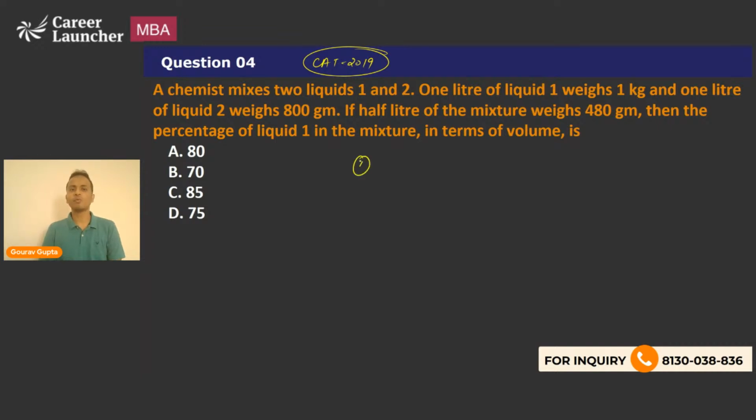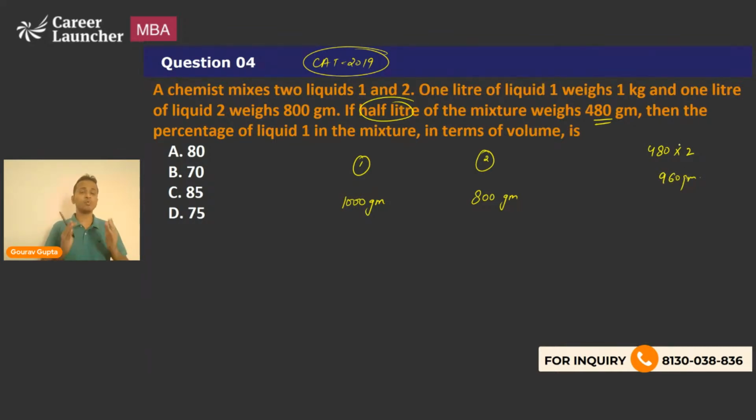Now we have liquid 1 and liquid 2. 1 liter of liquid 1 weighs 1 kg, or 1000 grams, right? Also 1 liter of liquid 2 weighs 800 grams, correct? This is given to us. Now when I'm mixing them, I'm just considering half a liter of this mixture. The weight is 480 grams. So if half a liter of this mixture weighs 480 grams, then 1 liter of this mixture should weigh 480 multiplied by 2, that is 960 grams, right?